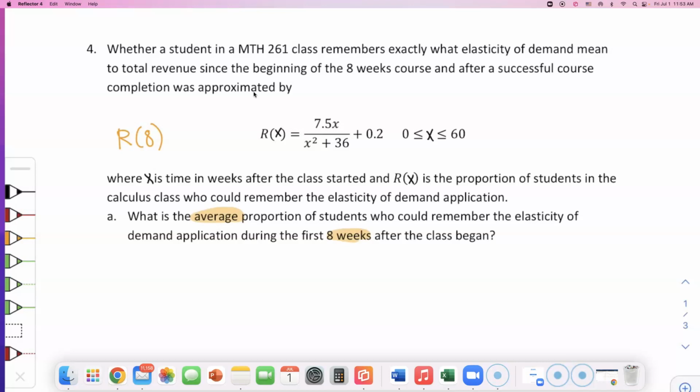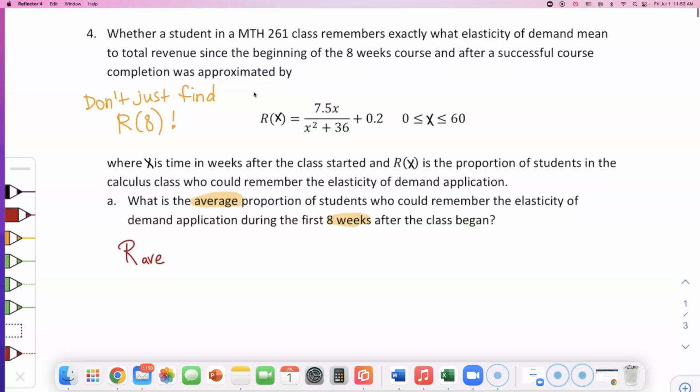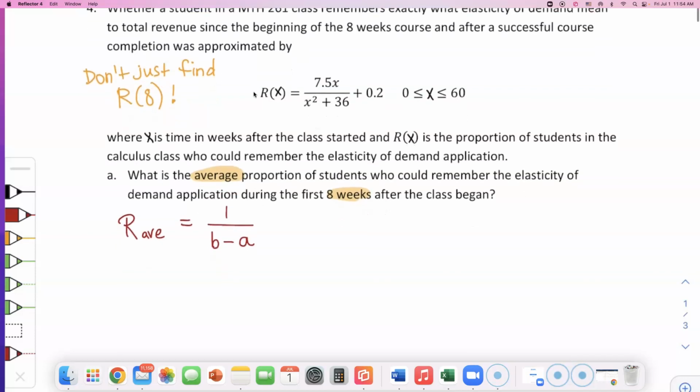So how do you find an average of a function? That's from section 4.4. I just want to stress that we're not just finding R of X. We're finding the average proportion. In order to do that, let me write down R average, is equal to, the formula from section 4.4. You will have to do 1 over B minus A, where B and A are just the bounds of this interval that you're looking at, okay?